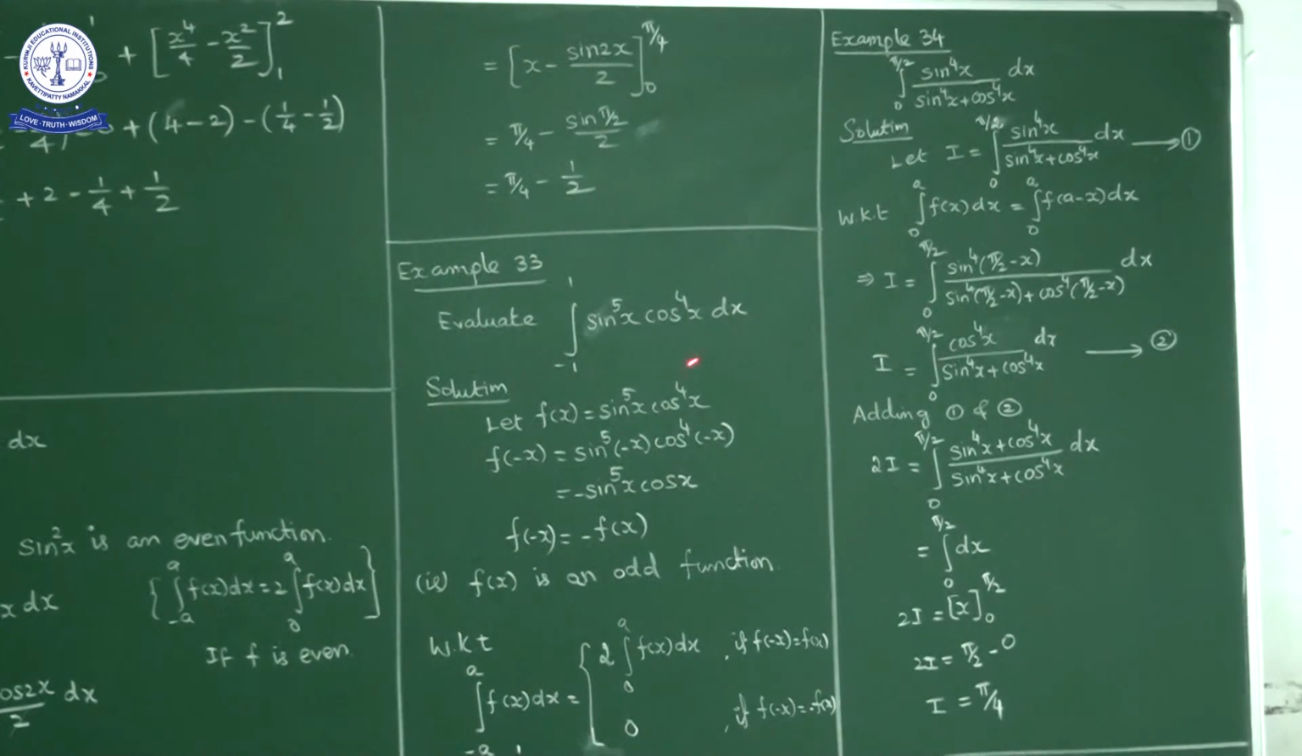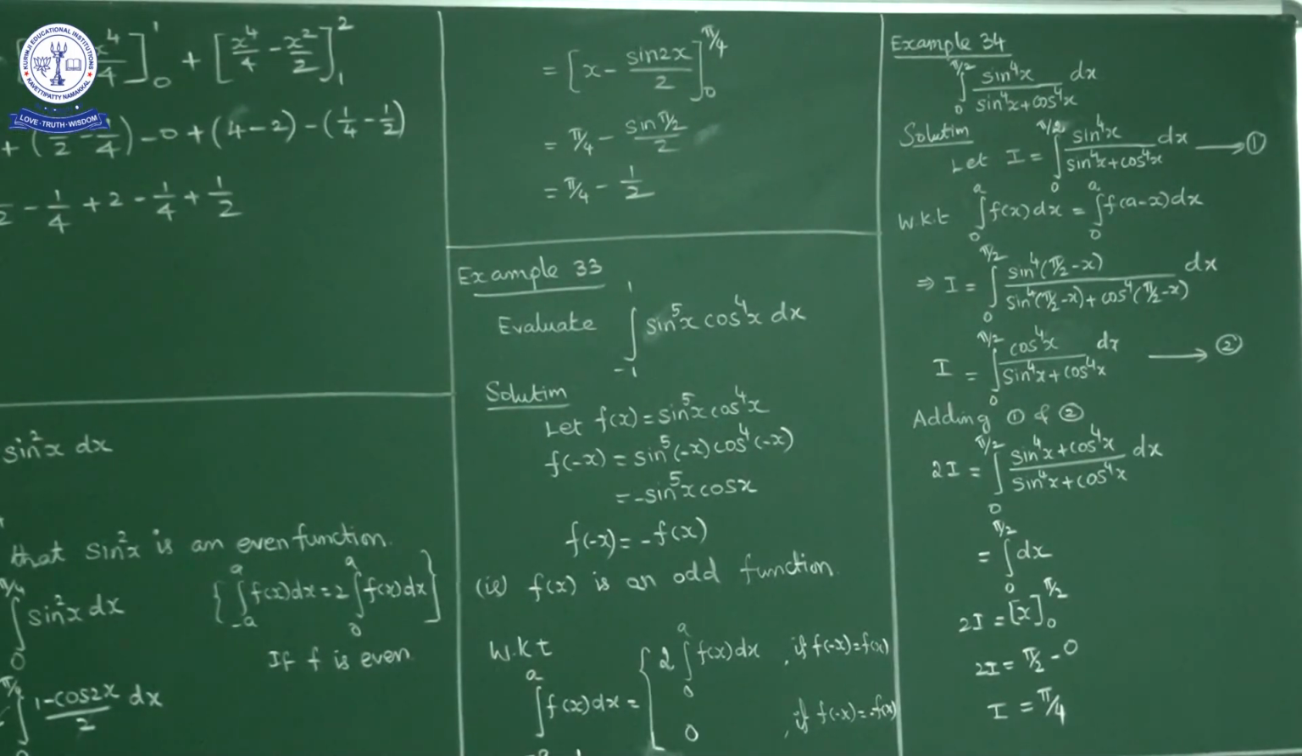Next question. We will discuss example 33, that is, evaluate the integral from -1 to 1 of sin^5 x cos^4 x dx. Here, if you observe, we have the lower limit as -1 and the upper limit as +1. Whenever you have minus a to plus a, minus pi by 2 to plus pi by 2, or -1 to +1, check whether the given function is an even function or an odd function.